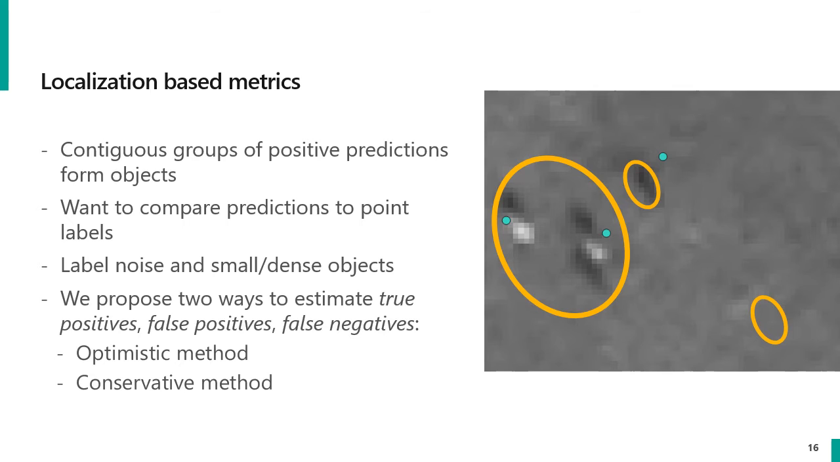And we illustrate this on the figure to the right. If the yellow outlines are predicted objects and the green points are the labels, you can see that it is possible to correctly segment a cow in the image without having any overlap with its corresponding label. In another case, in the larger yellow oval, the predictions for multiple cows might be merged and cover two labels. To account for this uncertainty, we propose two methods for estimating the number of true positives and false negatives, namely an optimistic method and a conservative method.